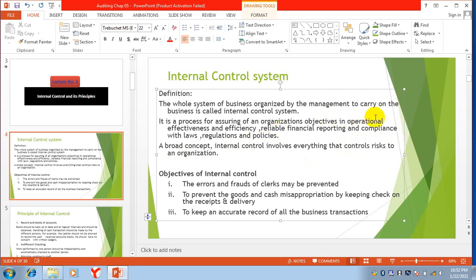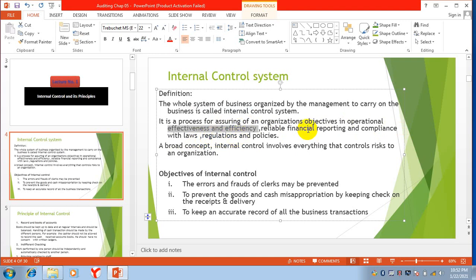Now, your operational effectiveness and efficiency. Why are you developing operational effectiveness and efficiency? To get good output, to achieve the objectives on time. Why reliable financial reporting? Because there will be no errors and fraud. And why are you following the laws? Because if you are not following the laws and regulations, what will happen?